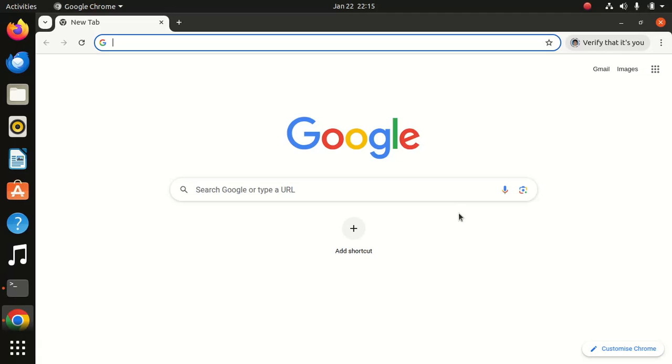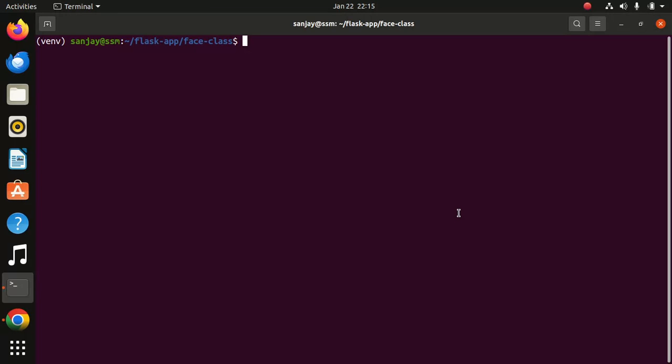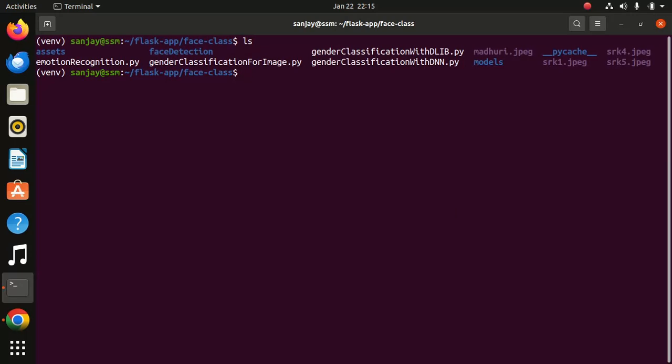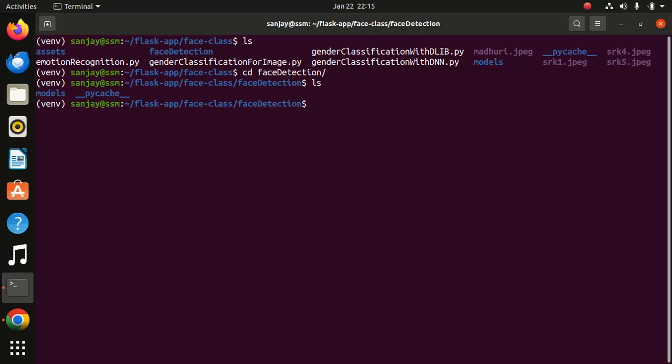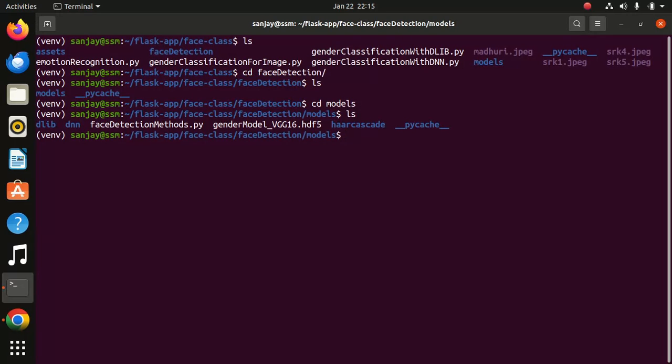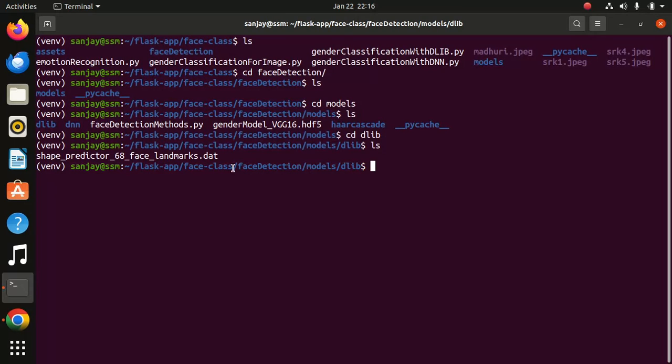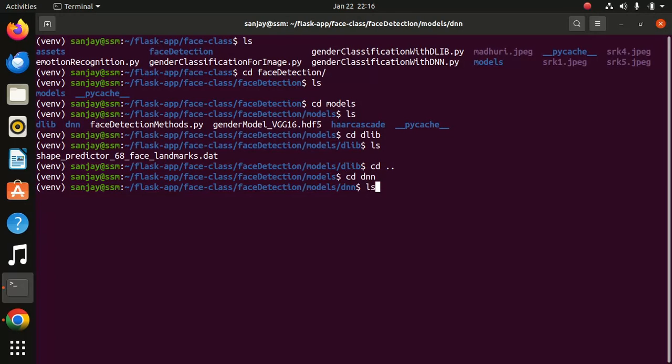Now I will tell you about Caffe, which we have seen just now. So here we can see in the DLIB library, and in the DNN library we can see the Caffe model we are using, as I just showed in our PPT.